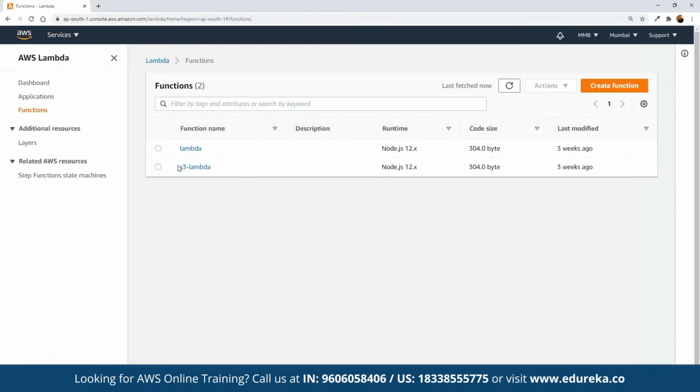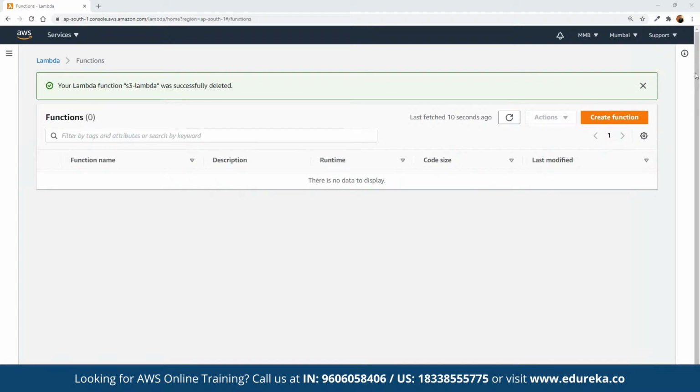Now under Lambda, we already have these two functions available with us. So let's do one thing. Let's delete these two functions so that we can start from scratch. So here we can choose a function. We can click on delete. We can choose the other function, and now we can delete that function as well. All right. So now we are going to create a new blank function. So here we can click on create function.